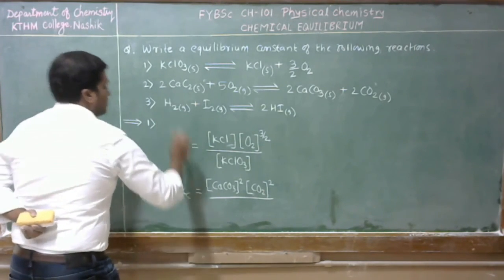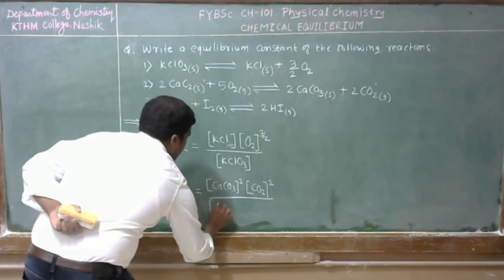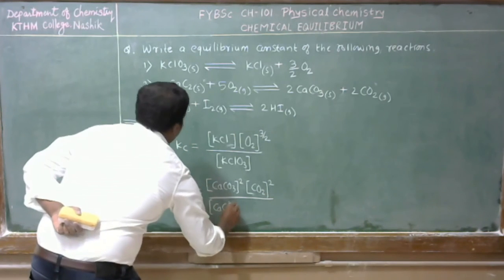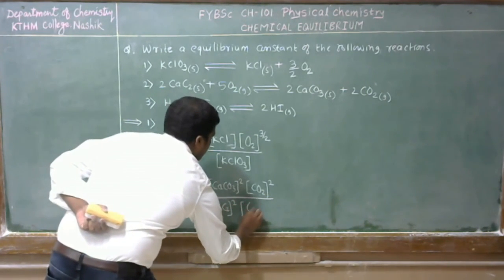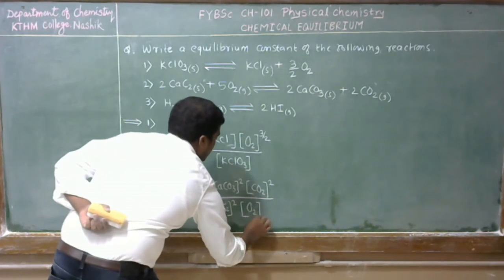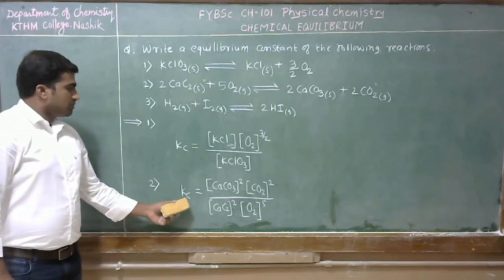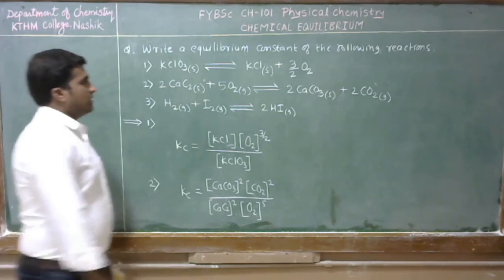The reactants are calcium carbide raised to power 2 into O2 raised to power 5. Okay, so this is the form of equilibrium constant for the second reaction.